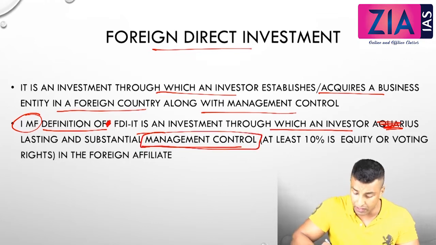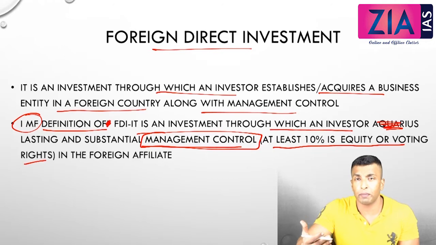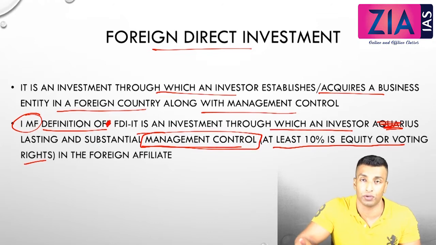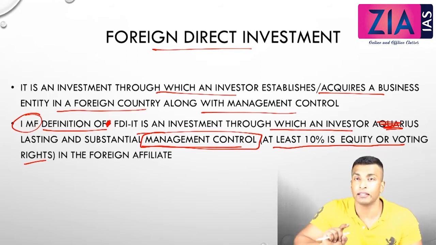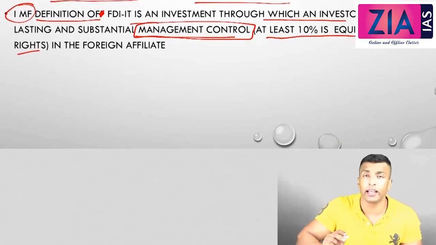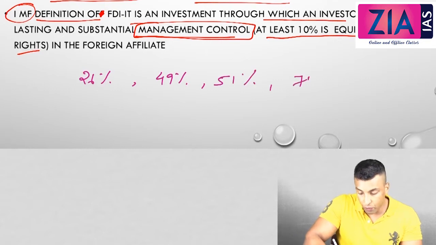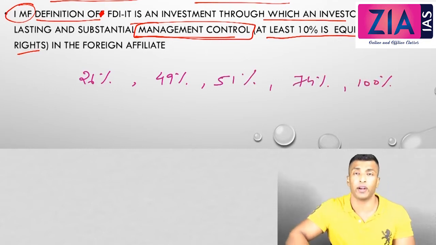Management control means, as specified here, at least 10% of equity or voting rights in the foreign affiliate. So in a foreign company, you have 10% of voting rights or equity, and you have management control. The difference between FDI and FIIs is basically related to management control. Here in FDI there is a direct relation, whereas in FII there is an indirect, anonymous relation. Now you might have heard of the different ceilings. Let's quickly look into those ceilings. You have seen 26%, 49%, then 51%, 74% and 100%. These are the different ceilings.